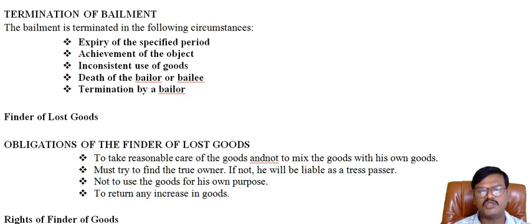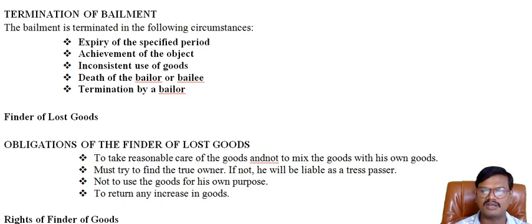Number 2, achievement of the object. Since the goods were bailed for a particular purpose, as soon as the purpose is completed, it should be returned to the bailer.